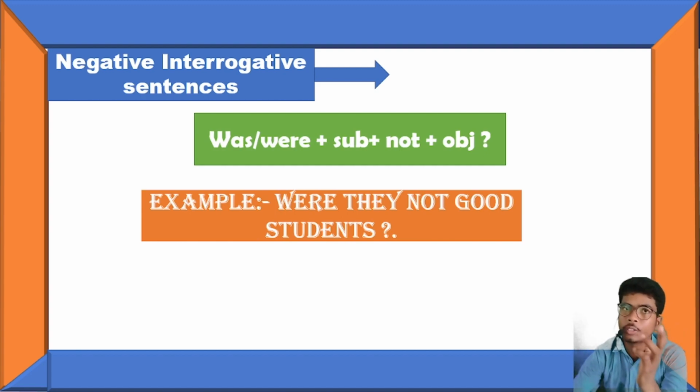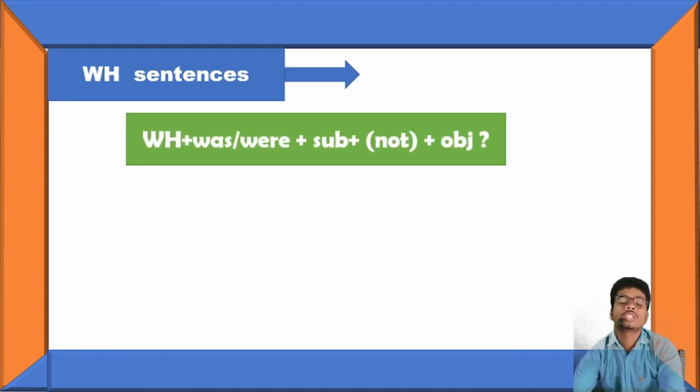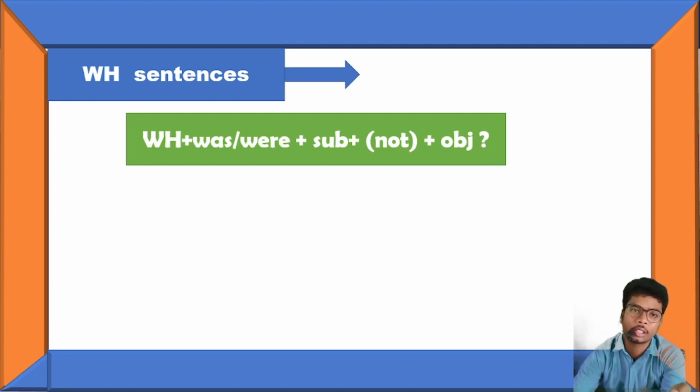If I talk about anyone, like, why were you not sad? If someone is going to cry in front of you, then definitely people will ask why were you not sad? If you're laughing at that moment, then definitely it's the right moment to raise this question. And one is the WH sentence, and I will cover both sections in the WH sentence, affirmative and negative. You have to do only one thing: in a negative sentence you include not, and in an affirmative sentence there is no need for not.